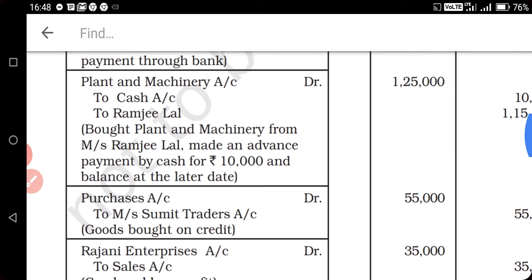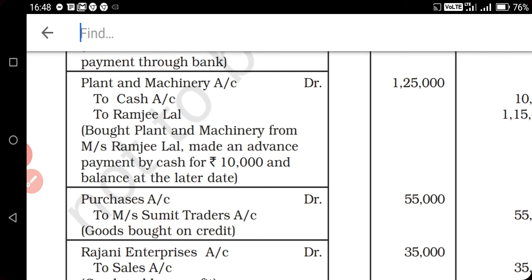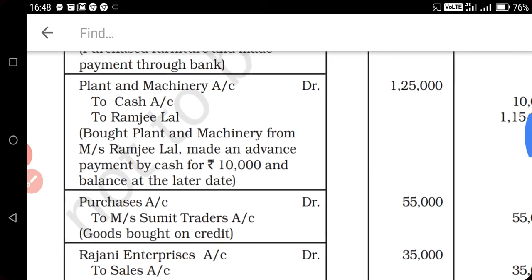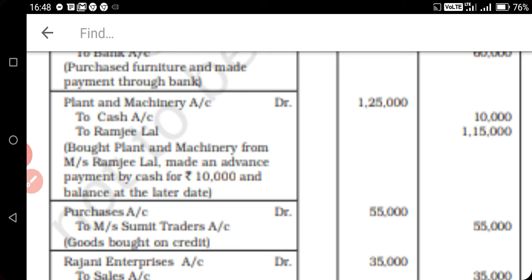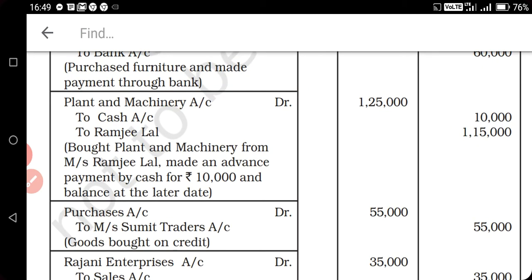Next is, we are purchasing the plant and machinery from Ramji Lal, rupees 1,25,000, in which 10,000 we are making the cash payment. So we are making a payment of only 10,000 against the 1,25,000. So again we are purchasing the assets.